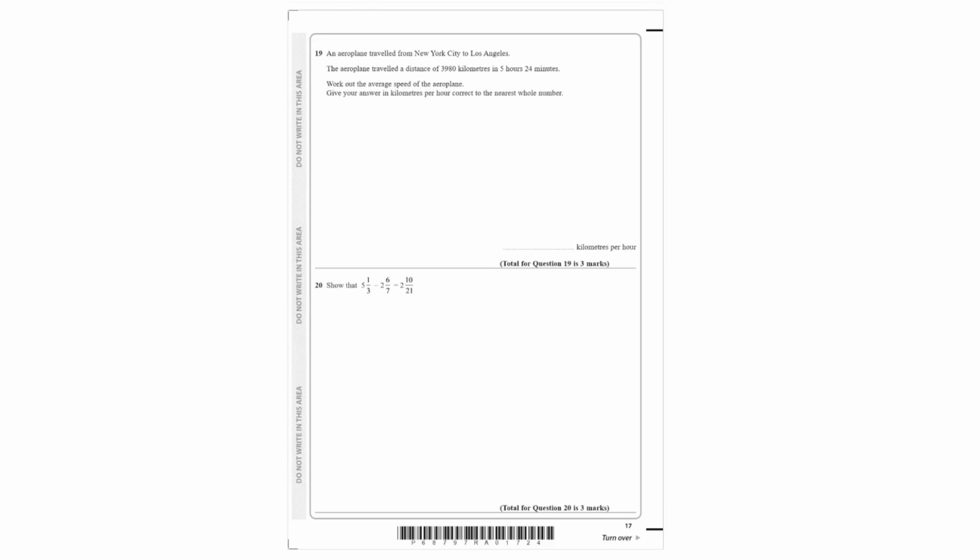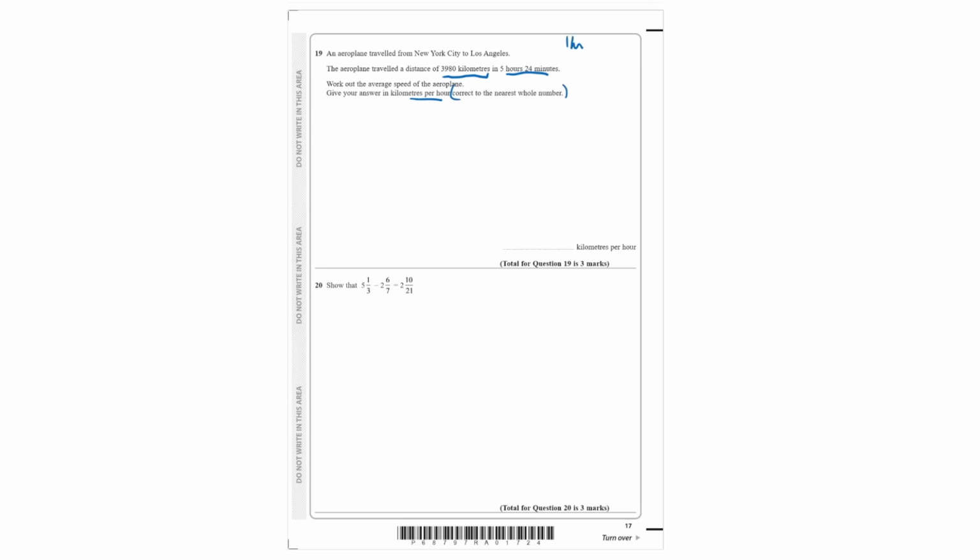The airplane traveled from New York City to Los Angeles, traveling a distance of 3,980 kilometers in 5 hours and 24 minutes. Work out the average speed of the airplane, giving your answer in kilometers per hour correct to the nearest whole number. We can see here that the hours are given as 5 hours and 24 minutes.